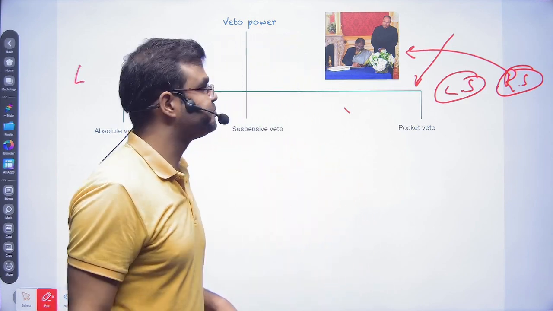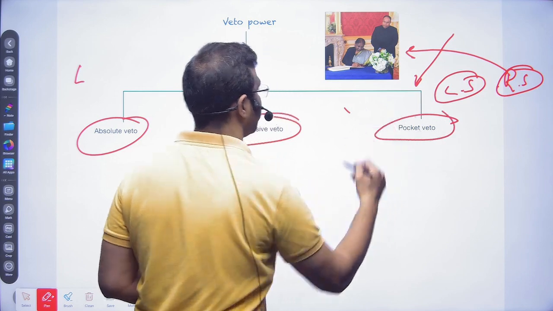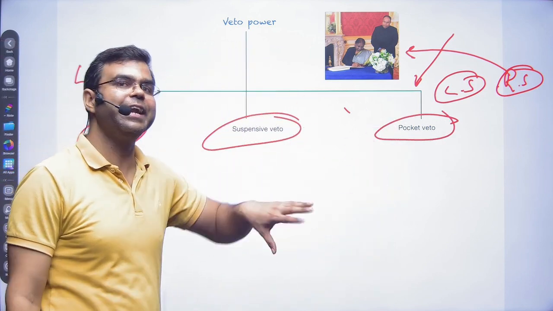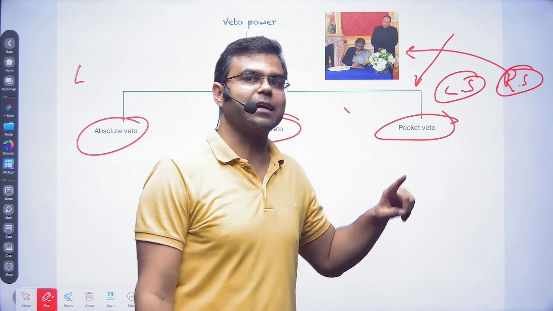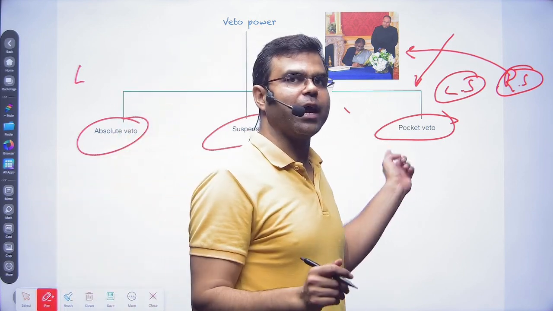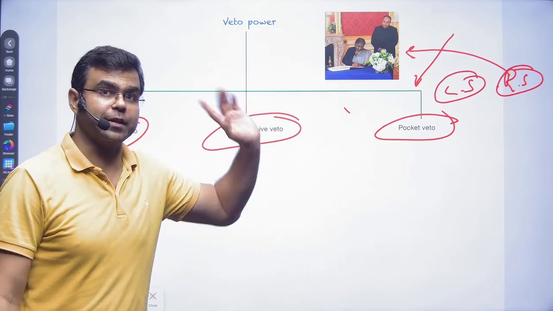What are they? Absolute veto, suspensive veto, and pocket veto. These are the three vetoes in Indian practice. There is also the qualified veto, which is not in practice in the Indian context. It is practiced in the US, so I have not taken it up. We will be discussing these three vetoes.